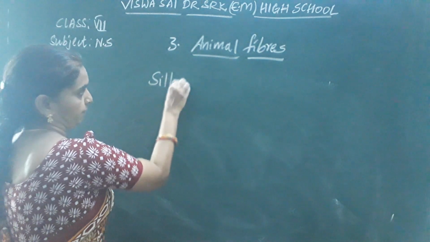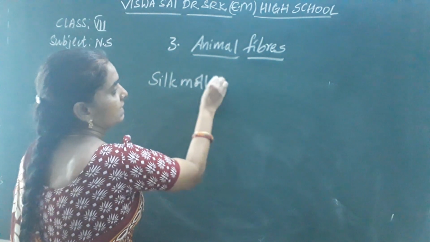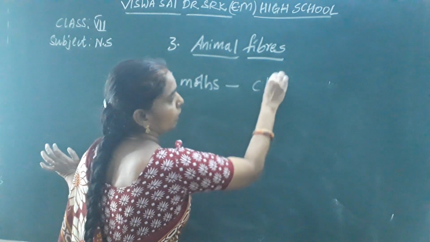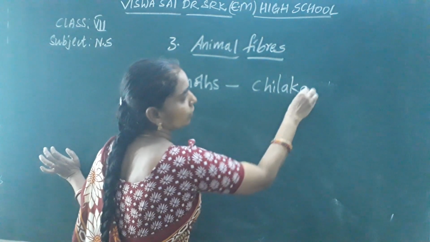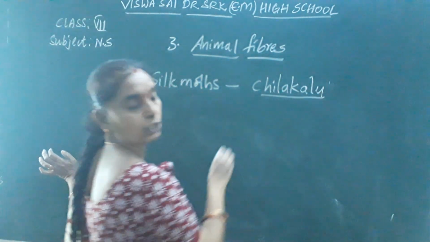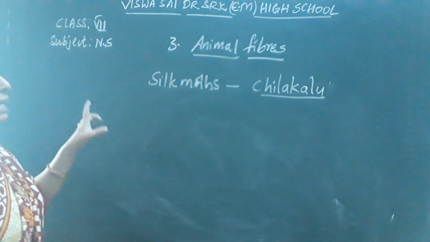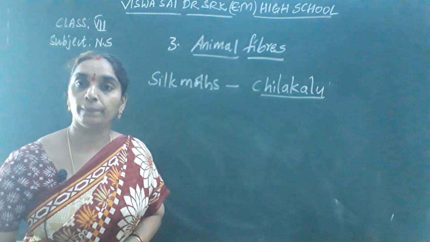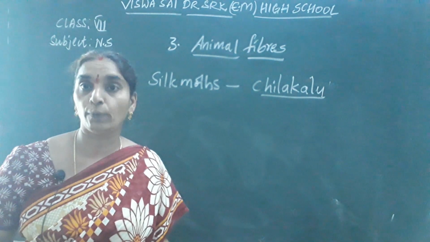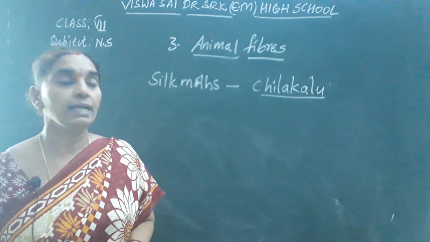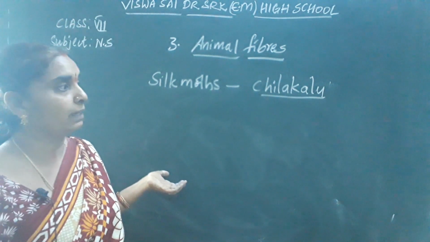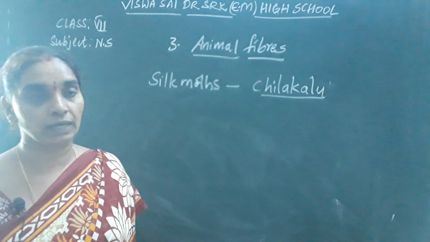Silk moths are called chilakalu in our local name. What are they called? Chilakalu.